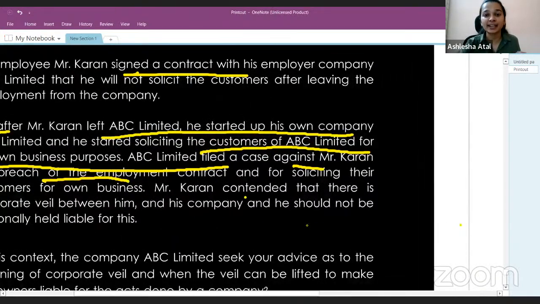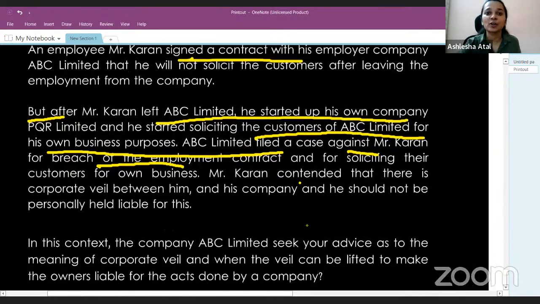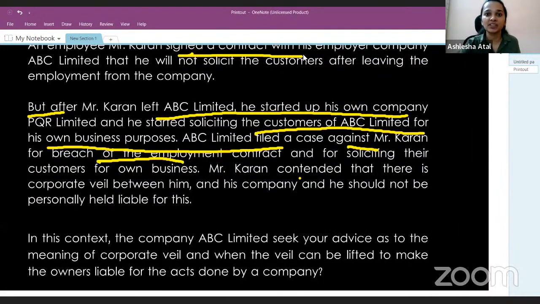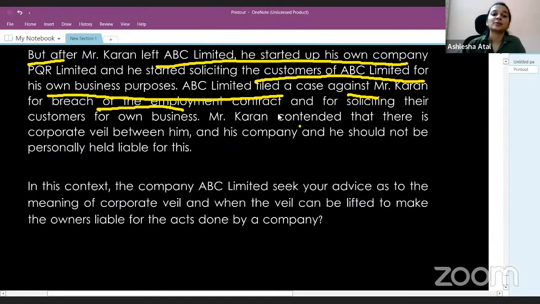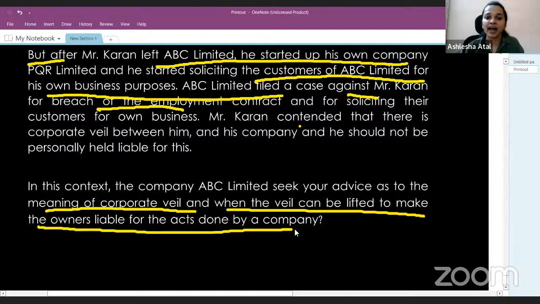So here Karan is acting smart, and he says that there's a corporate veil between me and my company, and I should not be held liable for anything which happens in the company. So I am not personally liable. There's a corporate veil. So in this context, the company ABC Limited seeks your advice as to the meaning of corporate veil and when the veil can be lifted to make the owners liable for the acts done by the company. Now this question is again based on a case law, and that is Guilford Motor Company versus Horne.